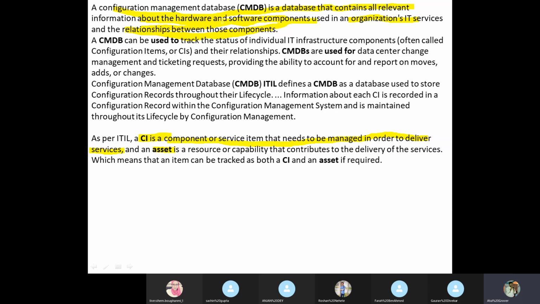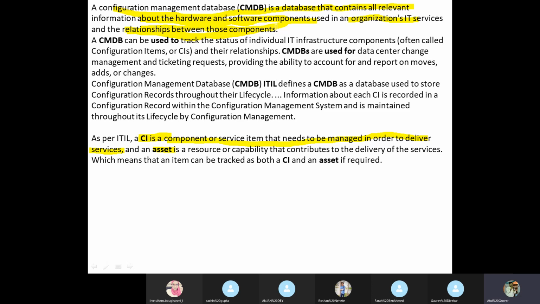Can you see the Wi-Fi? Can you see the bandwidth in your hands? We cannot see it, but still it is kind of a software for me. It is kind of a component CI for me. But every component which we are using has some relationship with other components. This laptop is used by Farha. This laptop runs on Windows 2021.